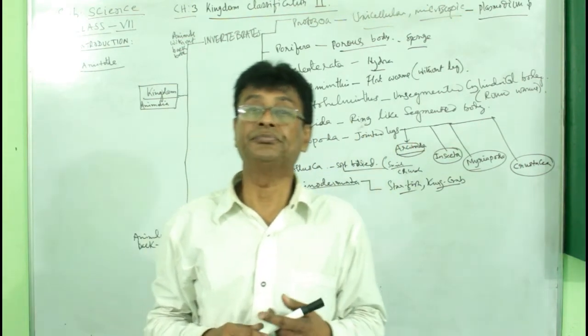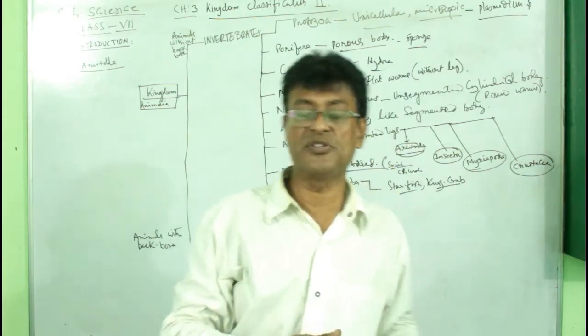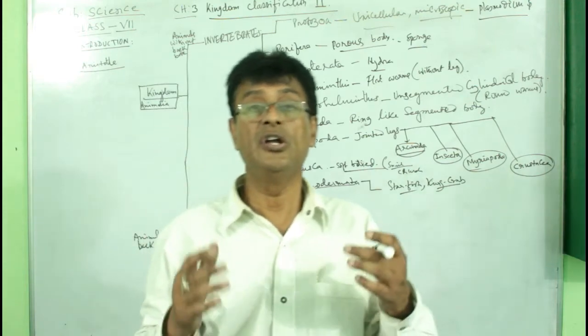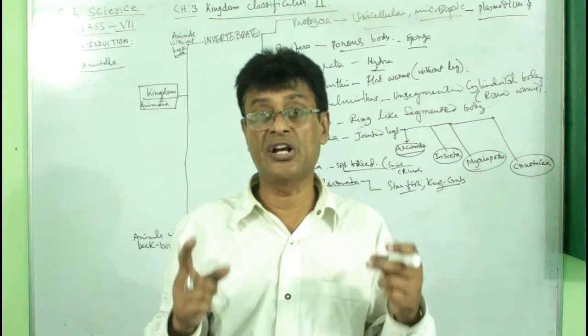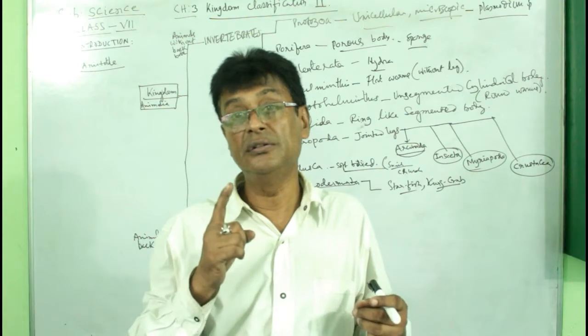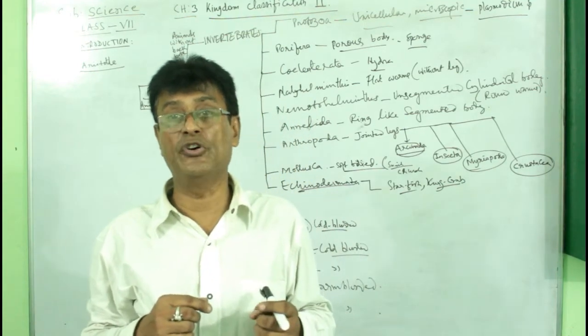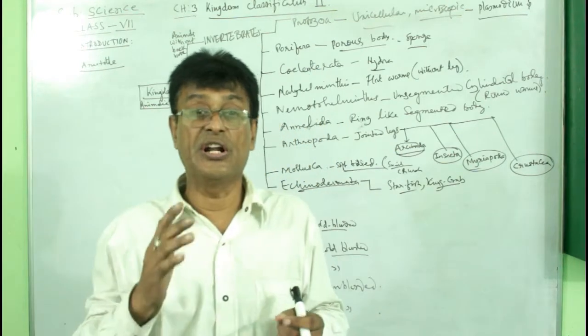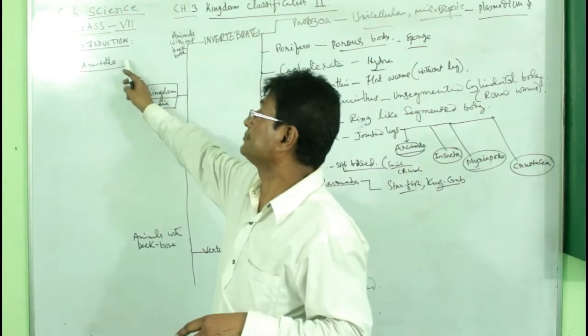Earlier there were great philosophers like Aristotle. Aristotle was famous because he was the guru of the great king Alexander the Great of Macedonia. That is, Alexander's teacher and guru was Aristotle.